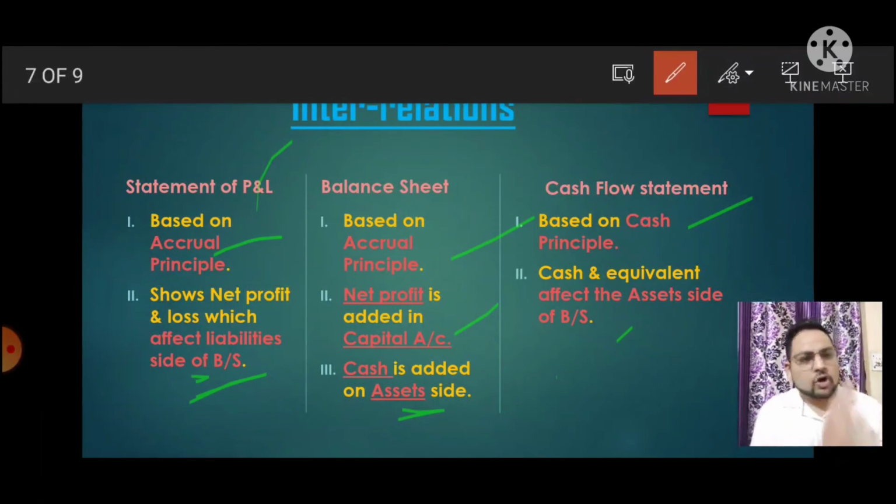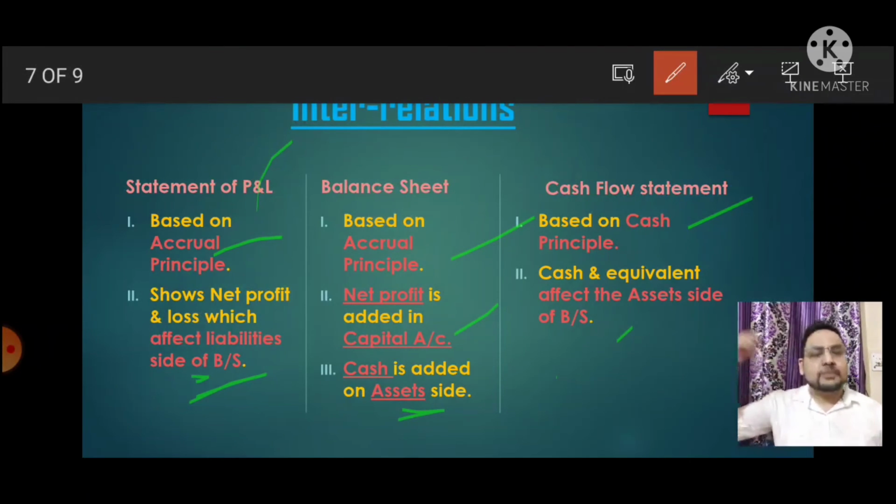Either it is cash or not in cash, like debtors and creditors. Debtors and creditors are not giving the payment in cash. Okay, we can wait for the payment. If we have debtors, we have to wait for the payment from them. If we have creditors, we have to pay them after some time. So these all things are accrual basis. This comes under the statement of profit and loss and balance sheet. When we discuss the cash flow statement, it's only dealing with cash, and that's why it is on the cash principle.